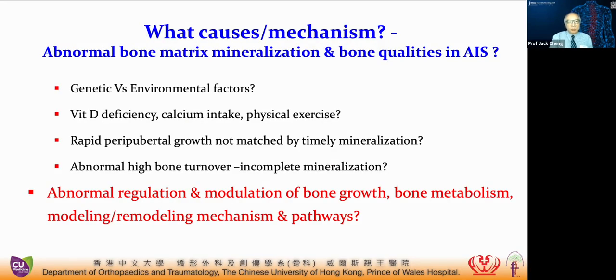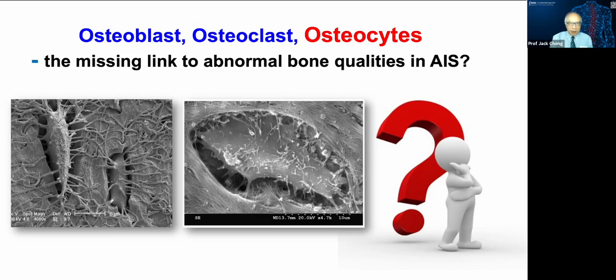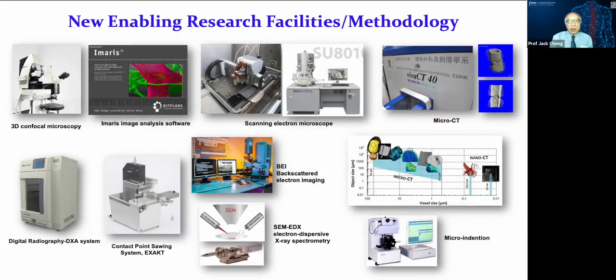So these observations cause us to think about what the causes and mechanisms are contributing to the abnormal bone matrix mineralization and bone qualities. So we ventured into the osteoblast studies and osteocytes, and we found that focusing on the osteocyte seems to be the missing link to the abnormal bone qualities in AIS. The new enabling research tools available from our center and also our collaborators allow us to go into depth in the study of the osteocytes.